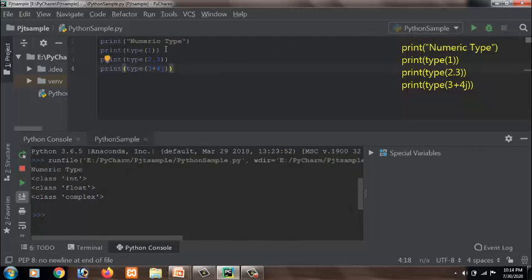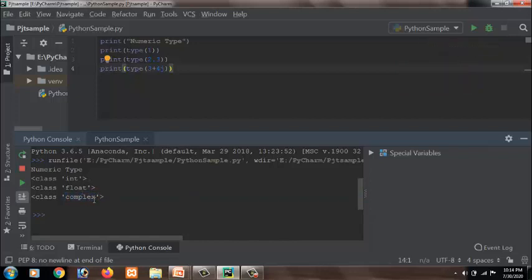Here 1 is of type int, 2.3 is of type float, and 3 plus 4j is of type complex. All these data types are prefixed with class since Python is an object-oriented programming language and these data types belong to the class. Now we'll go for next data type, which is sequence.